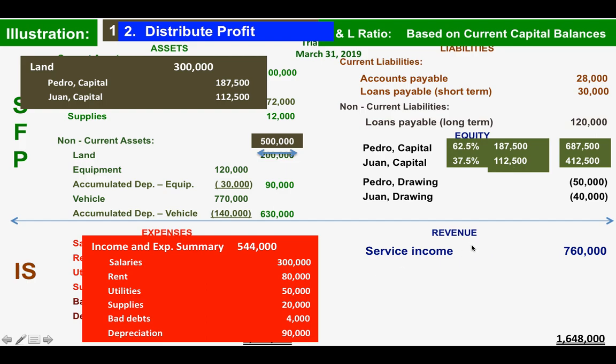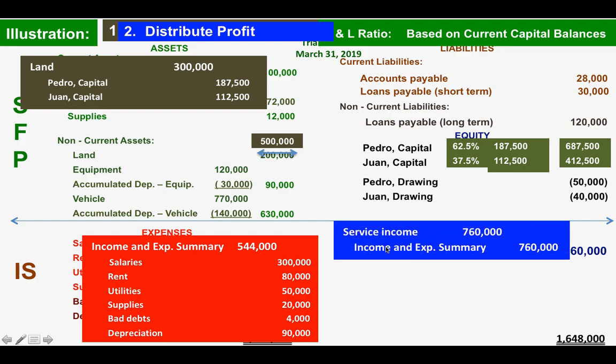For the revenue side, we are going to credit the income and expense summary to close our service income, because our service income is credit. So to close that, we have to debit it and credit income and expense summary. So all expenses are now closed and the revenue is also closed. And the balances in our income statement is only the income and expense summary at 544,000 debit and a credit of income and expense summary at 760,000.